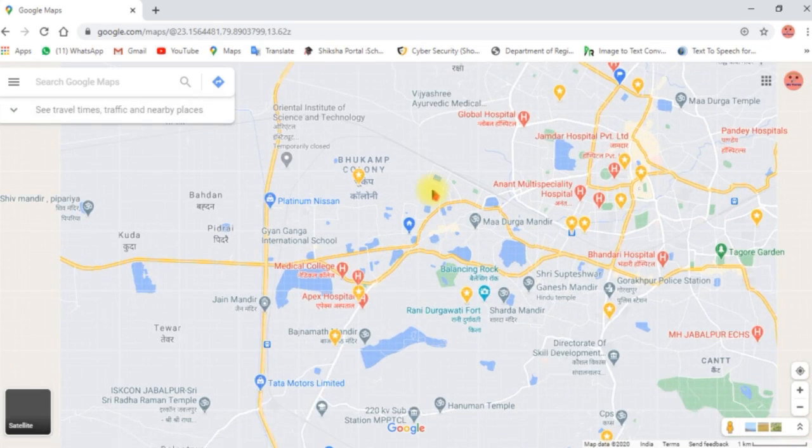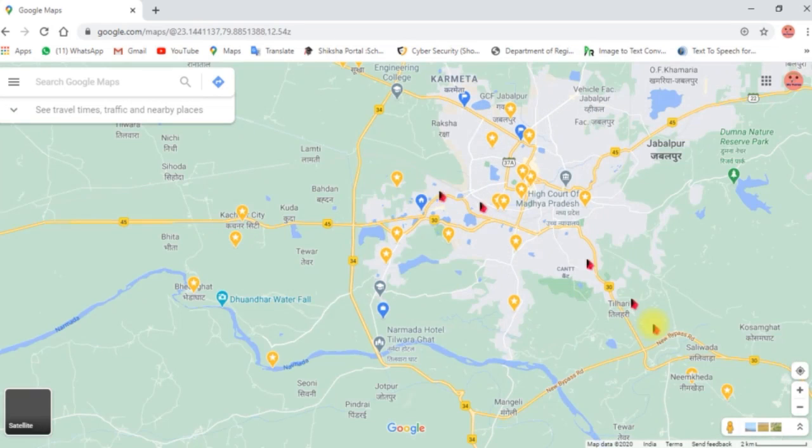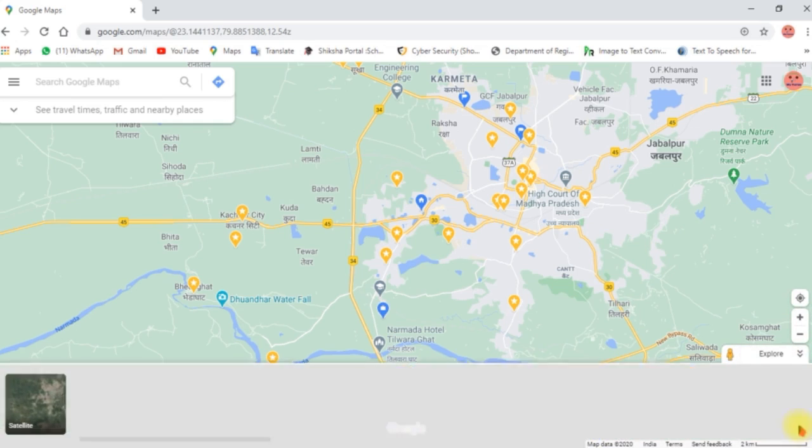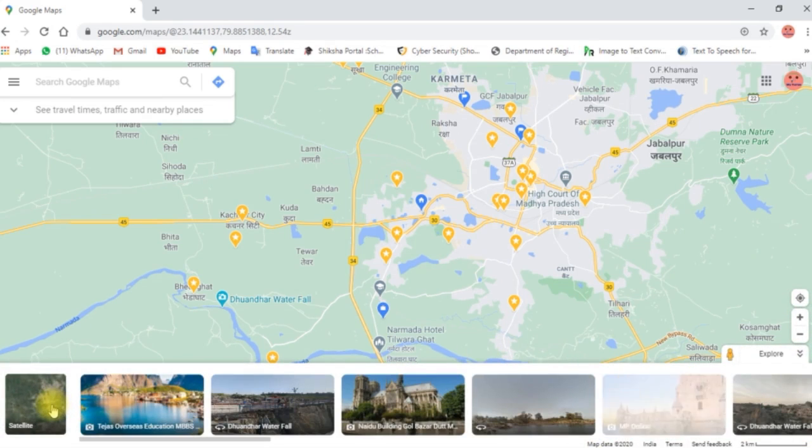Now first see the different views. Here, this is street view images, then show imagery, and next, let me explore it more, satellite view.